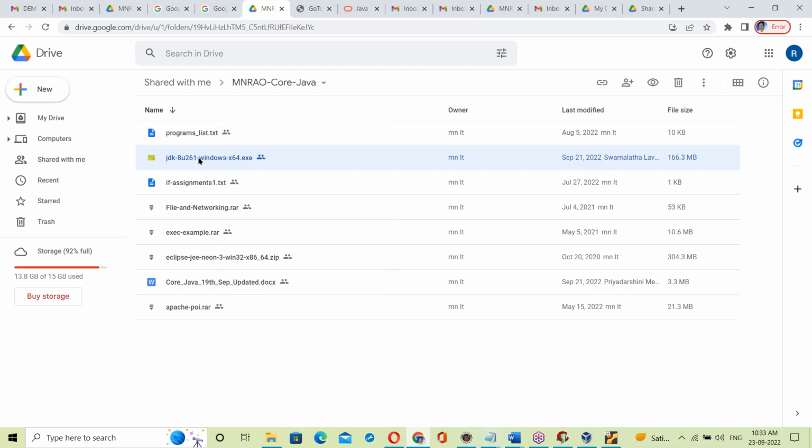Presently JDK 8. Next we'll see JDK 9 also. JDK 8, Eclipse, and your core Java documents. These three you have to download by tomorrow's class and keep in your system. We'll start installation. So JDK, Eclipse, and your documents.